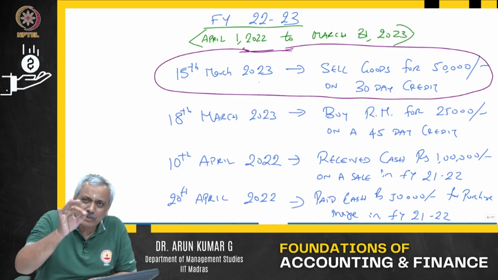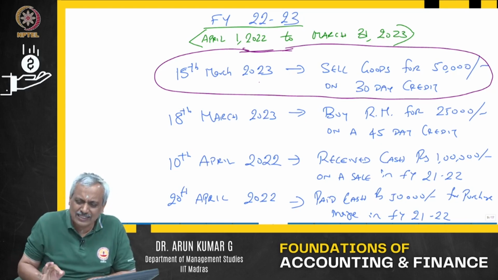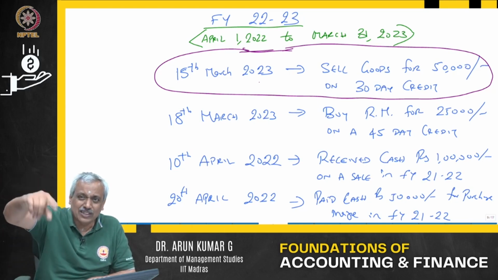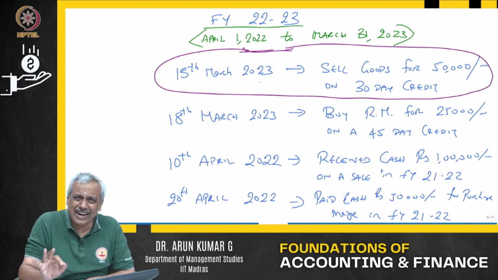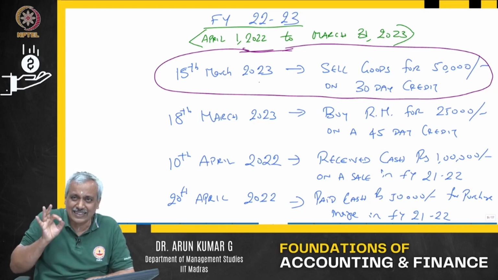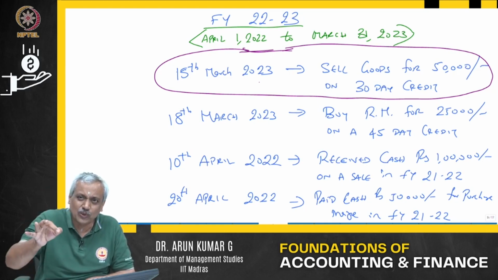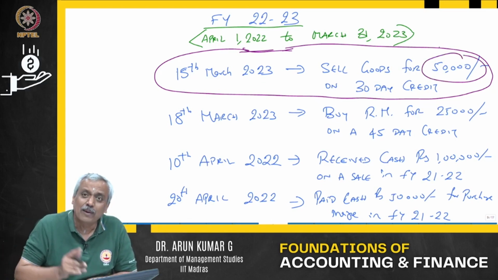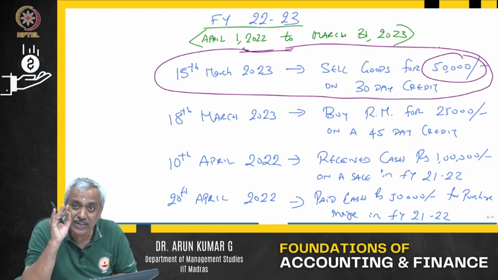As per the accrual principle, the sale has accrued, the ownership of the goods has transferred, so you are eligible to get the money. You can get the money in the next financial year, I do not care, but the transaction has taken place. The sale is the transaction that has taken place, that means the sale has accrued. So this amount of 50,000 will become part of the revenue for the financial year 22-23. That is the accrual concept.